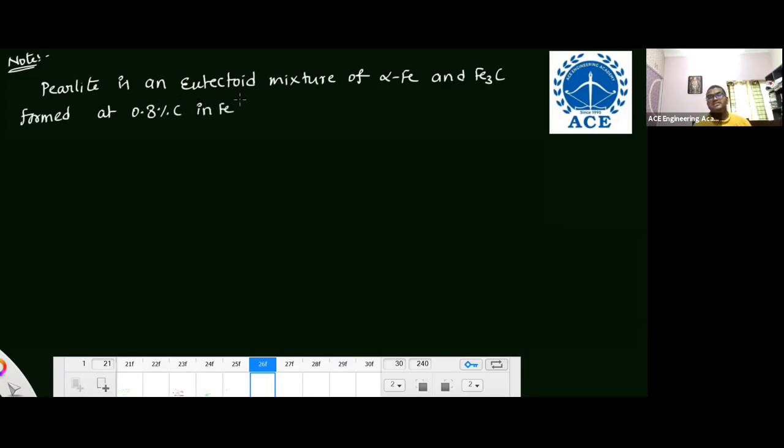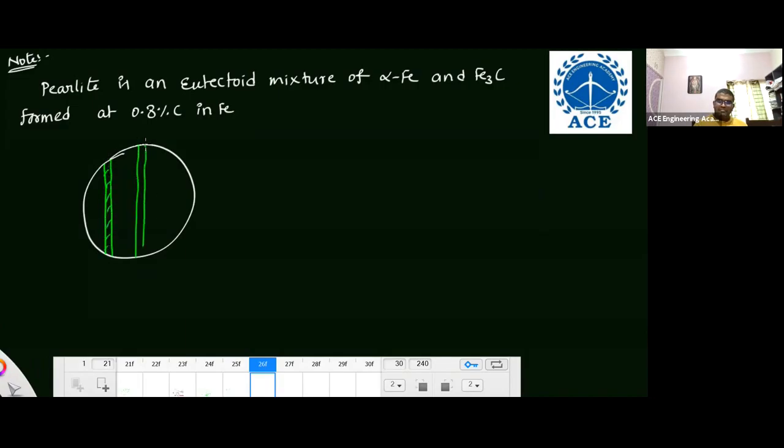So remember, in pearlite the percentage of carbon is 0.8. It is a mixture of both alpha iron and cementite. In pearlite, the cementite is present like this structure, surrounded by alpha iron. This is alpha iron, and this is cementite.